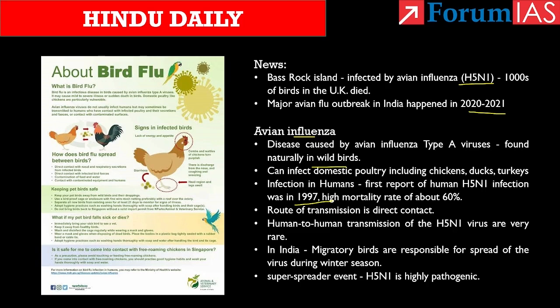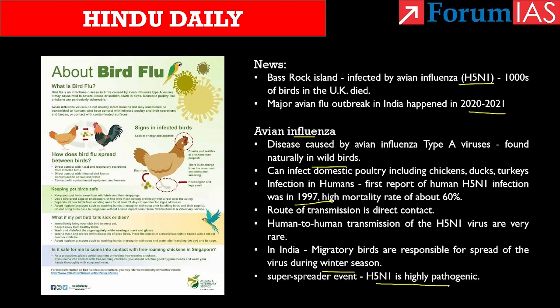If we take the case of India, migratory birds have been largely responsible for the spread of the virus into India during the winter season. And it spread further through movement of local resident birds and poultry. But in this article, the bird flu in the UK happened in the annual congregation on breeding grounds. That is where the birds come together to breed in a particular place at a particular time. This breeding place and event quickly turned into a super spreader event. This is because H5N1 is highly pathogenic, leaving many birds lying dead on beaches or remote islands.